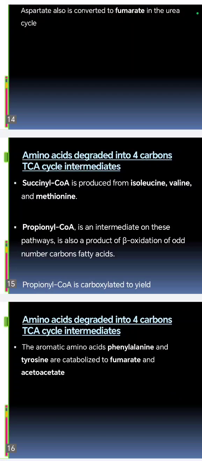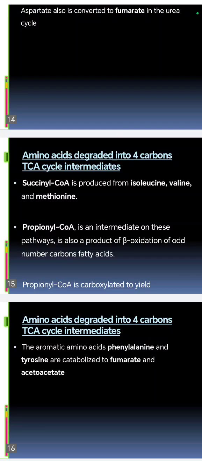The amino acids that are degraded into the 4-carbon tricarboxylic acid cycle intermediate succinyl-CoA are isoleucine, valine, and methionine.